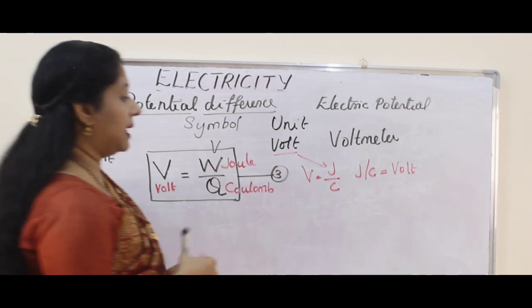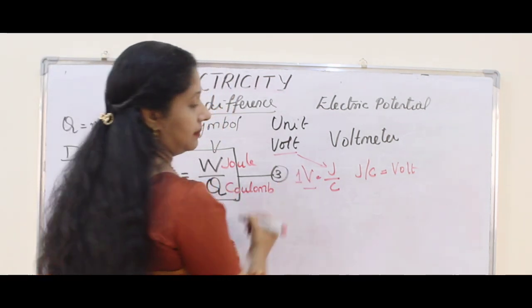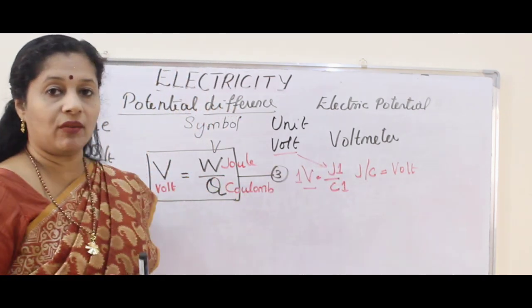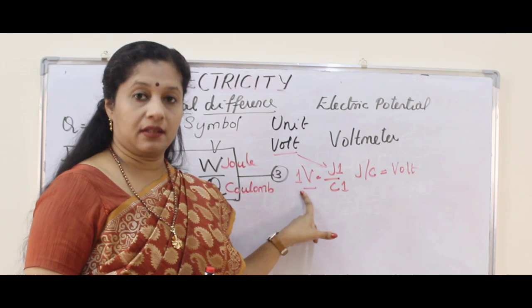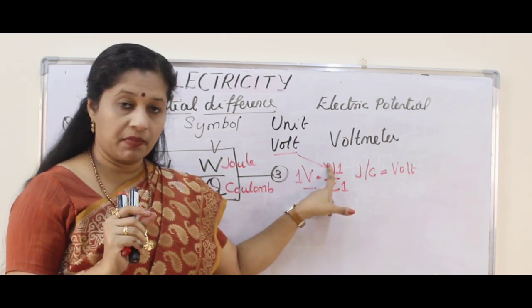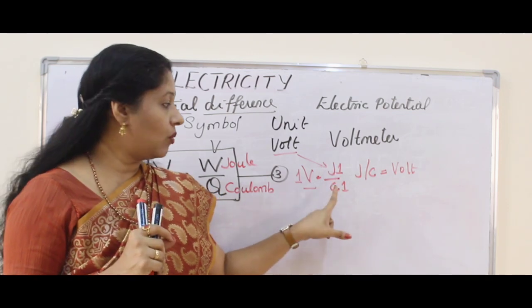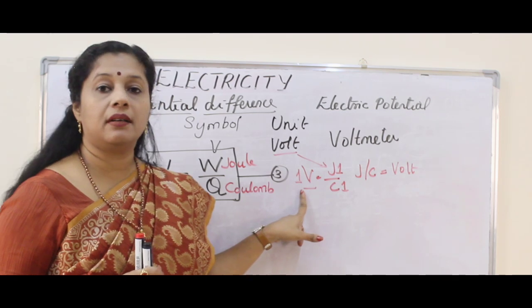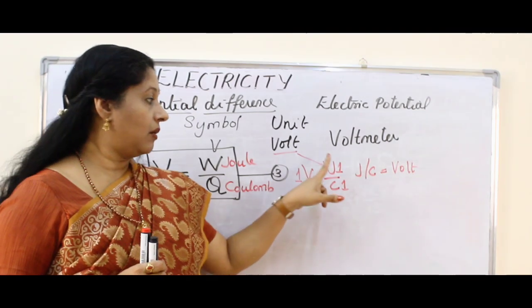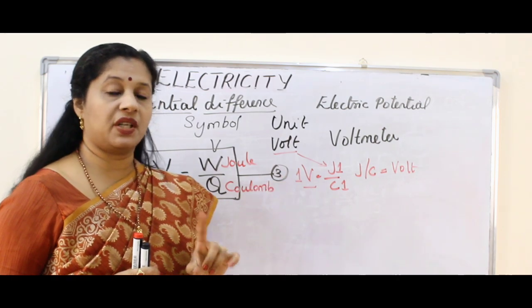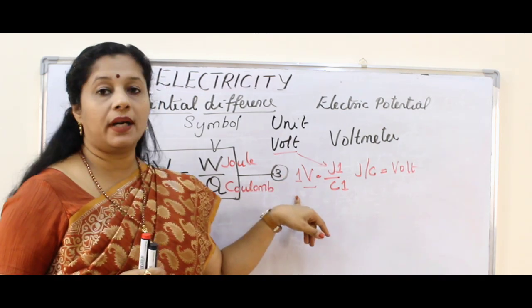Now, how will I make it 1? Numerator is 1, denominator is 1. So how will you define 1 volt? When will we get 1 volt? When 1 joule of work is done in bringing 1 coulomb of charge from one point to the other, then it is called 1 volt.